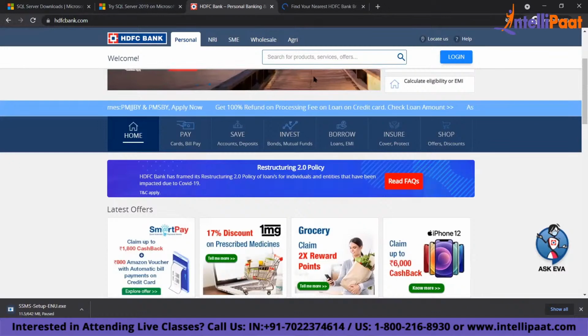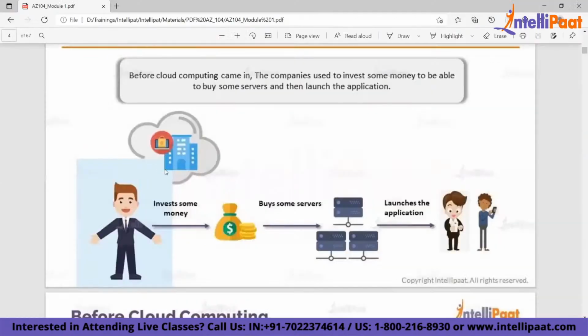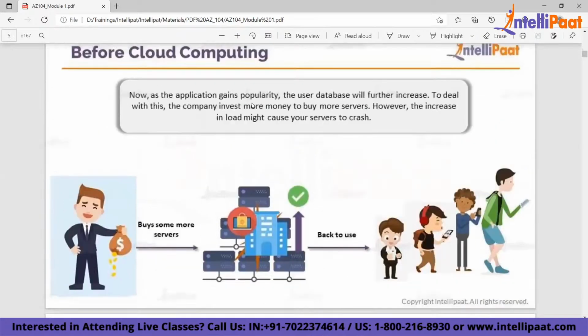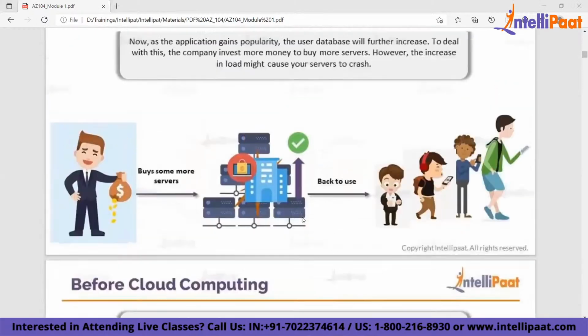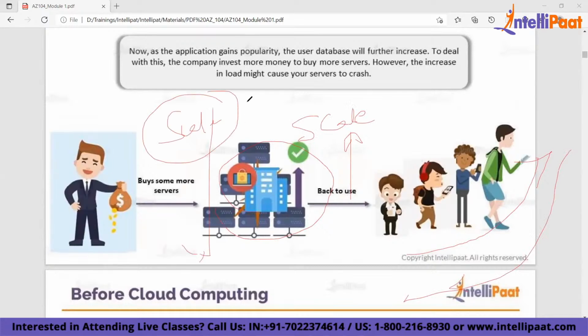Now, if this organization has to maintain their infrastructure and run this application, what all things will they do? This is their data center. So they need to take care of the data center. They need to make sure that their application will run properly. And for that, if the user base increases, they need to scale up the server. If the user base decreases, they need to scale down the server. And if the server crashes, they need to recover the server from the backup. And they have to spend a lot of money in maintaining this overall data center infrastructure, right?